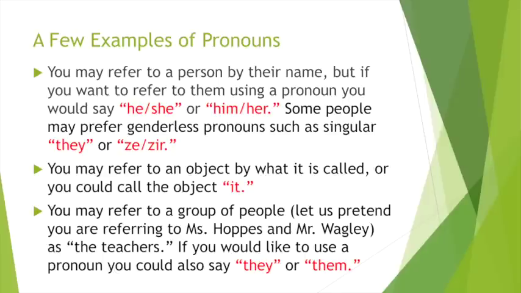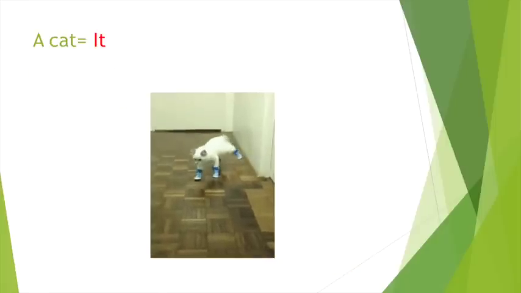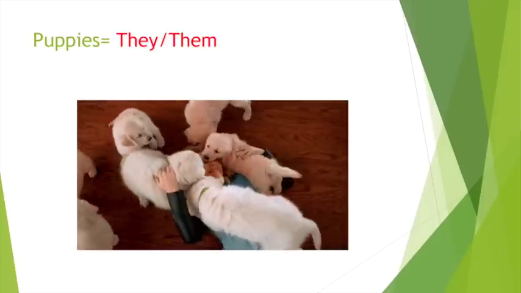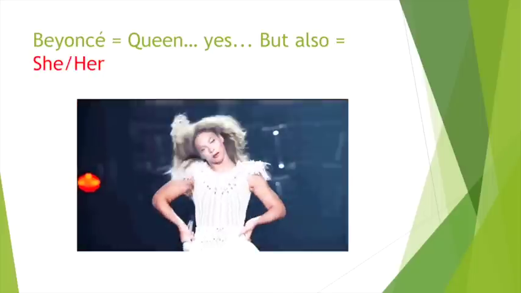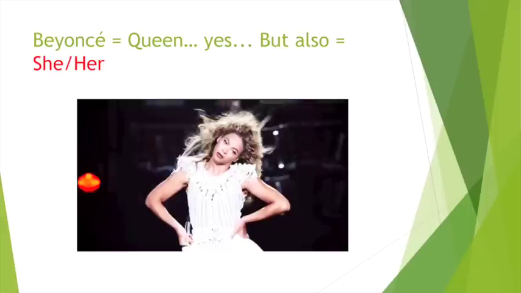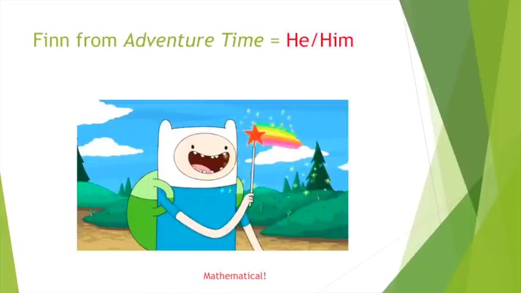You may refer to an object by what it is called, or you could call it the subject it. You may refer to a group of people, let us pretend you are referring to Miss Hoppus and Mr. Wagley, as the teachers. If you'd like to use a pronoun, you could also say they or them. For example, a cat is it. Puppies are they or them. Beyonce, queen, yes, but also she or her. Finn from Adventure Time is he or him.